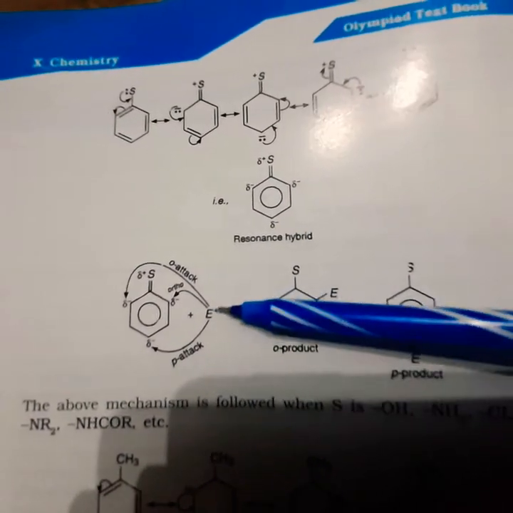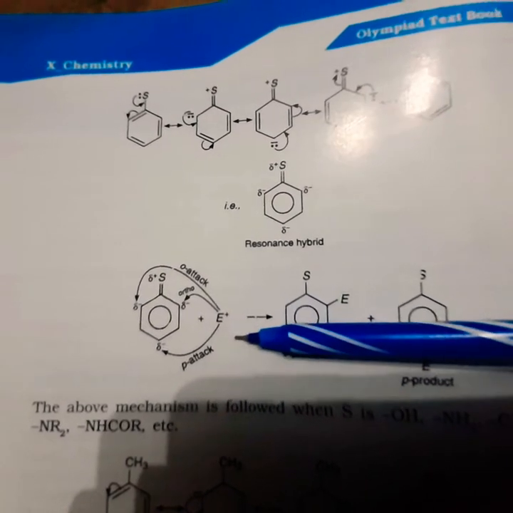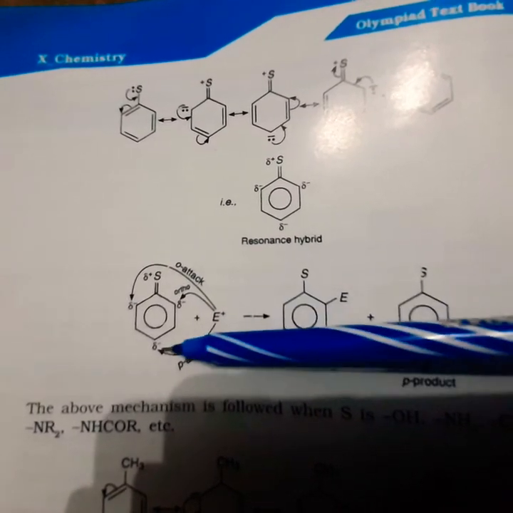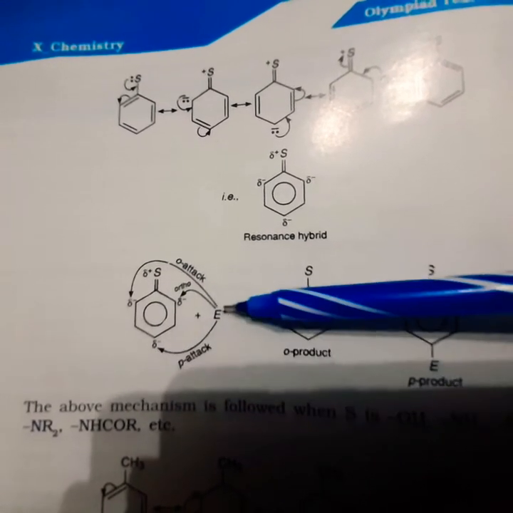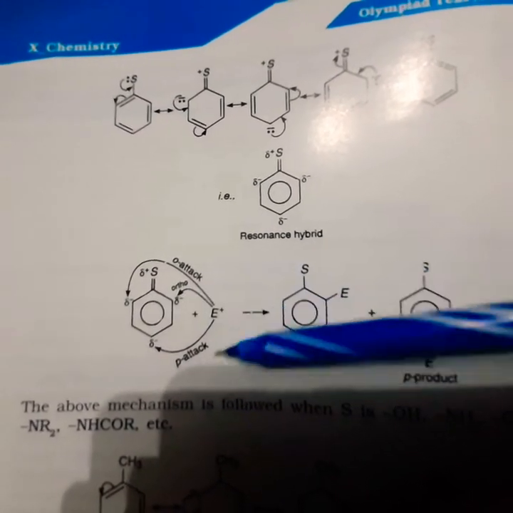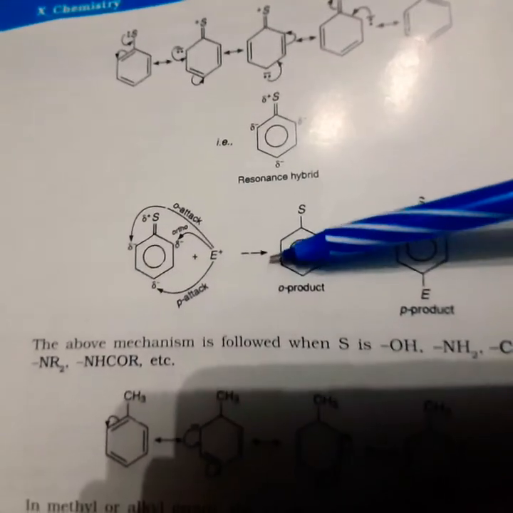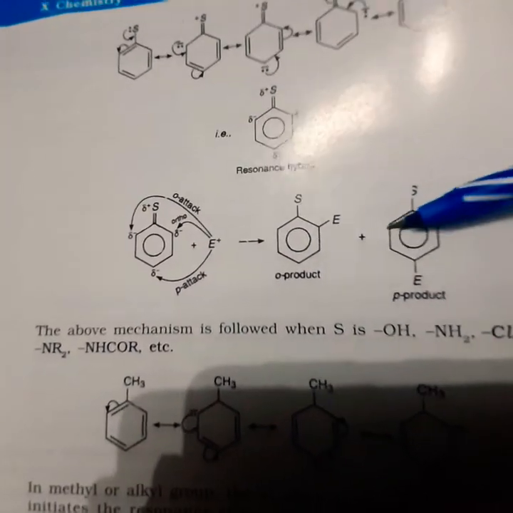Electrophile means it requires electrons, so it occupies the position where the electrons are reached. So it may occupy either the ortho or the para position. So we will get ortho product and para product.